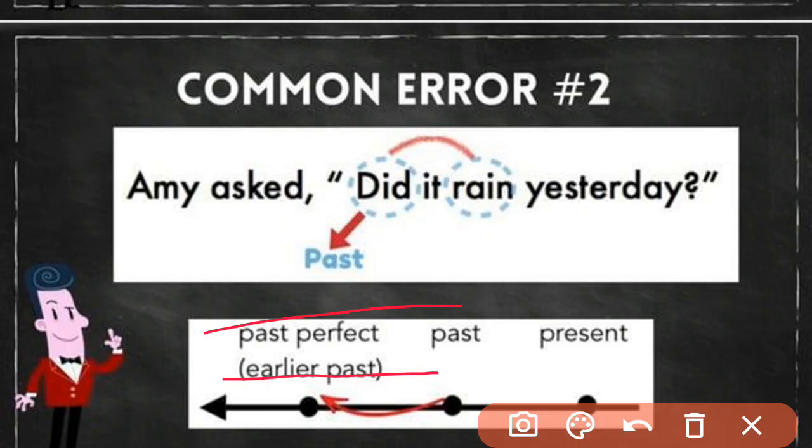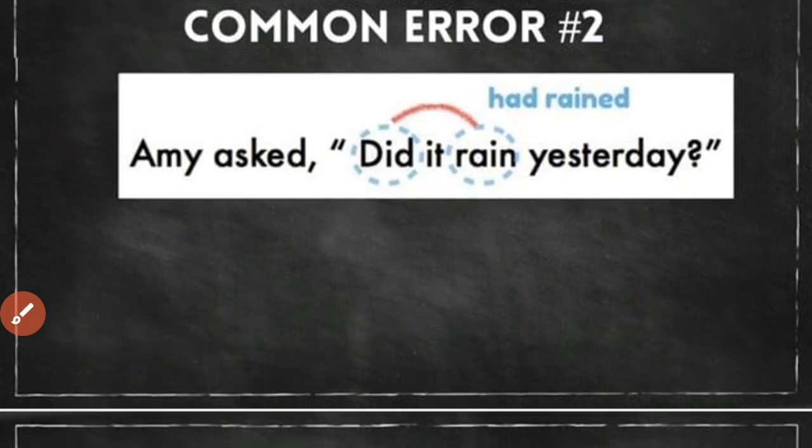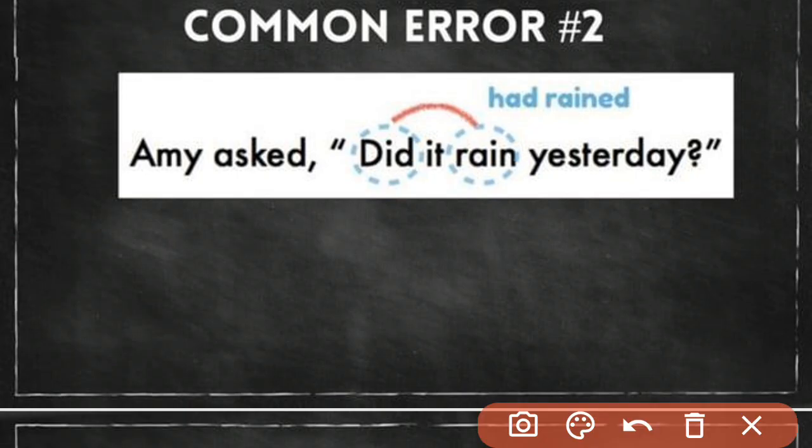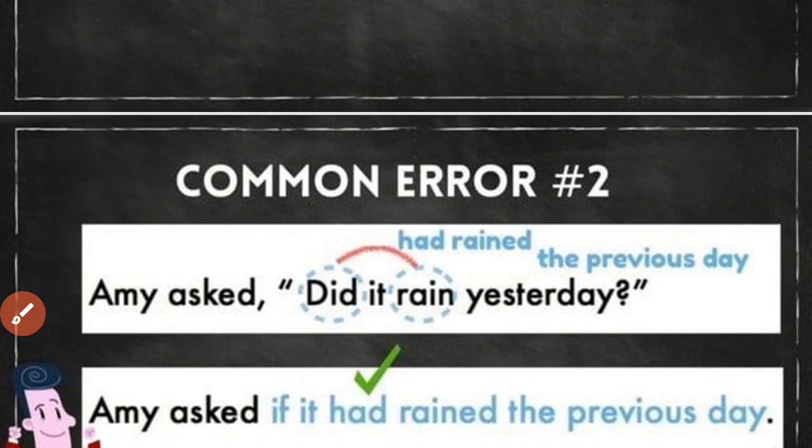Each and everything I have given here so that it could be easily understandable. So we cannot write "had rain". Emmy asked if it had rained, if it had rained the day before, the previous day.